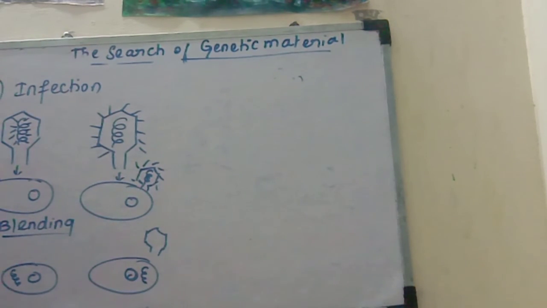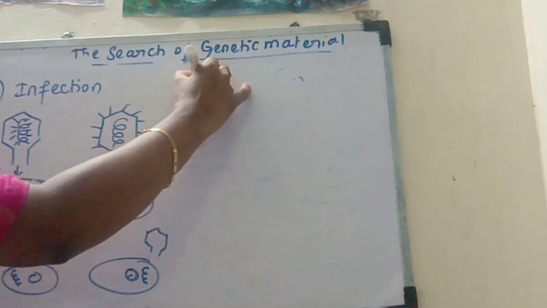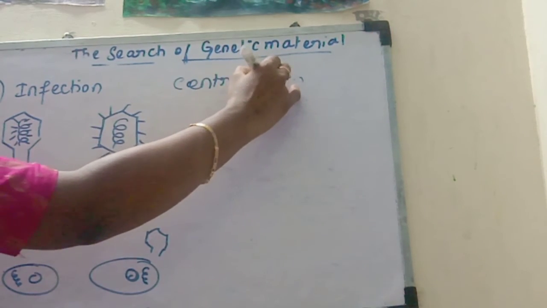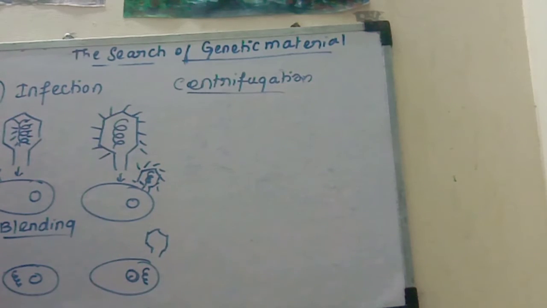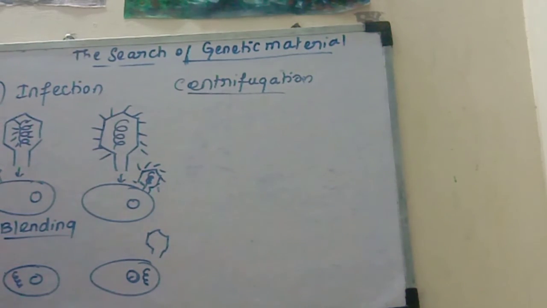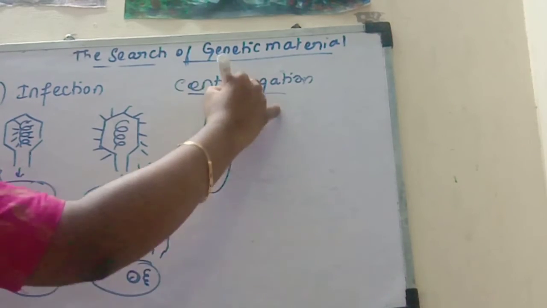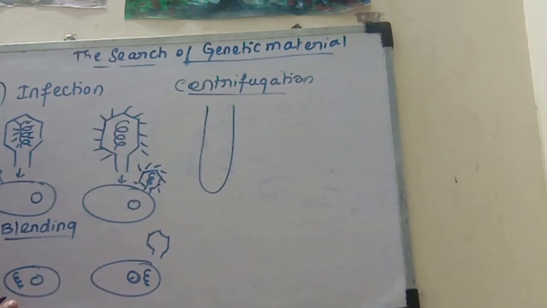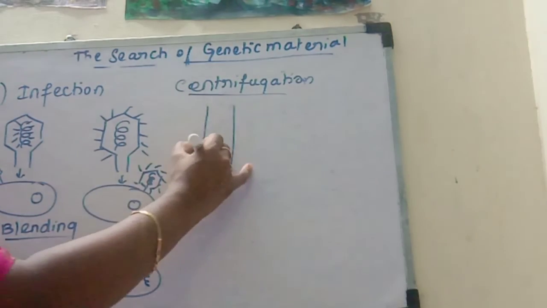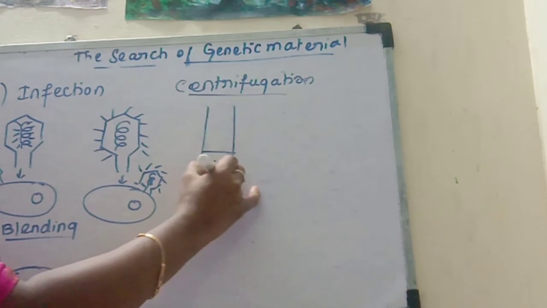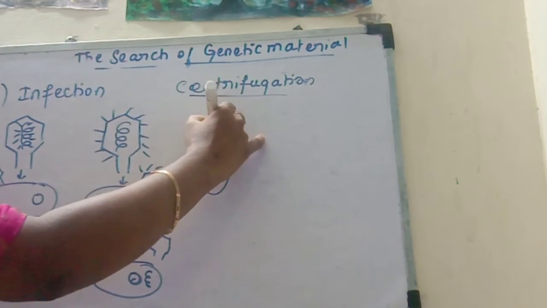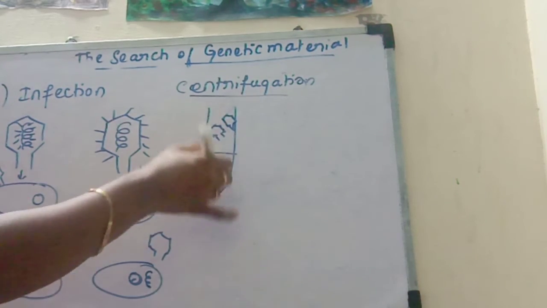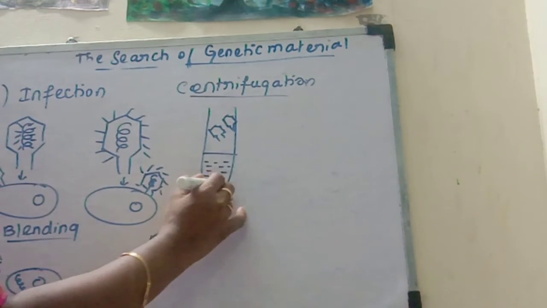The fourth step is centrifugation. In the centrifugation, the bacteria are separated from unadsorbed phage and phage fragments. In this test tube, the bacteria are sedimented, along with the unadsorbed phage particles. Unadsorbed means the protein coat only, which did not enter into the bacterium.